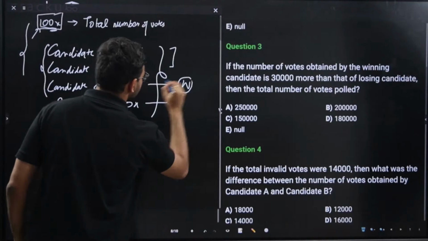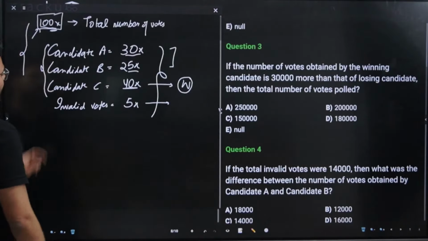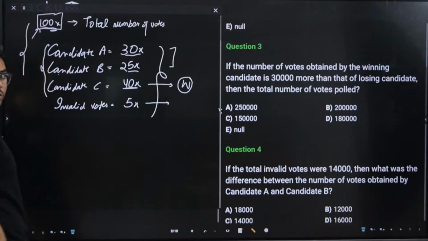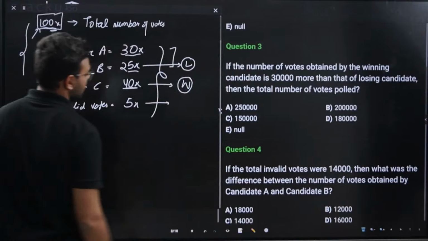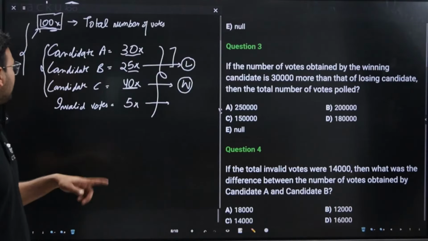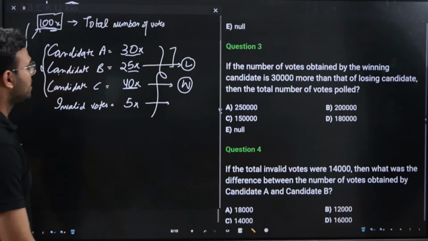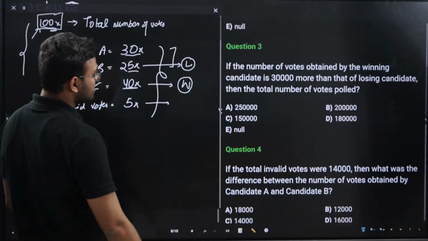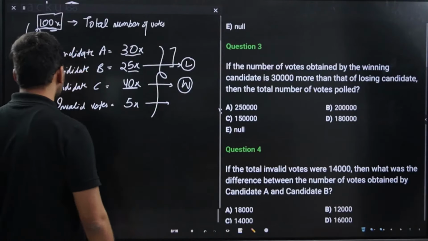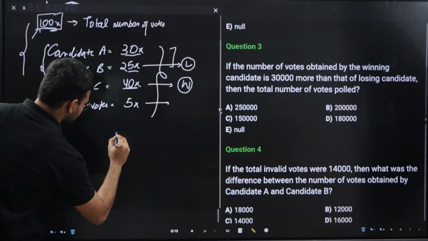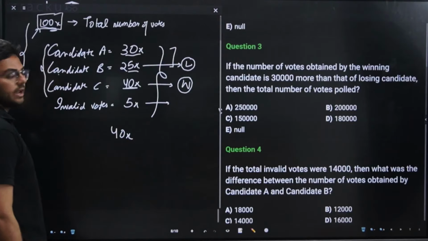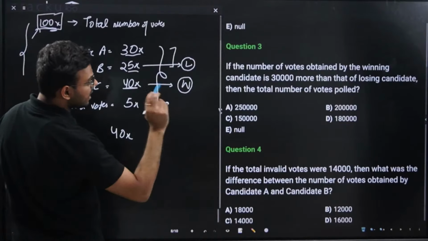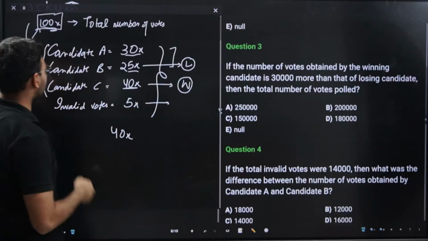Candidate C is the winning candidate, and candidate B received the least number of votes, which is 25x. So candidate B is the losing candidate. The number of votes obtained by the winning candidate is 40x, which is 30,000 more than that of the losing candidate.